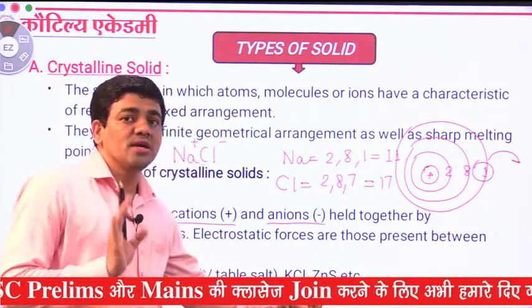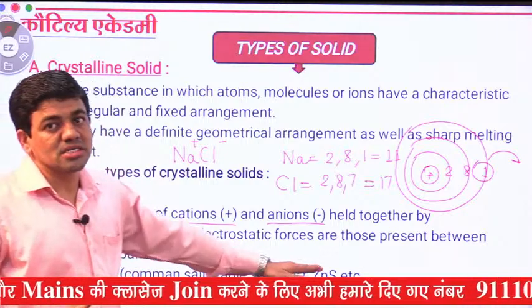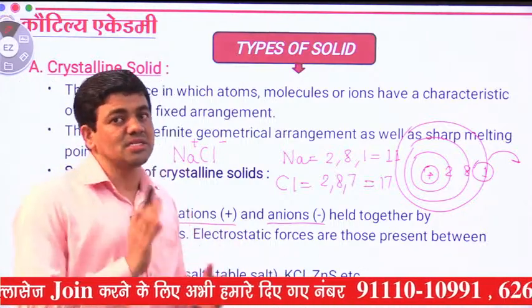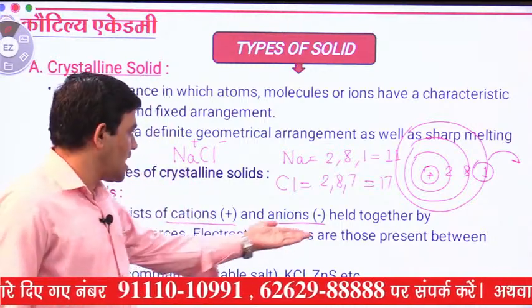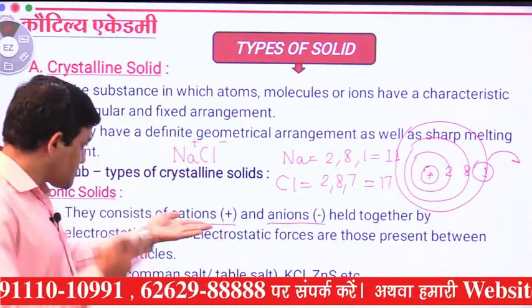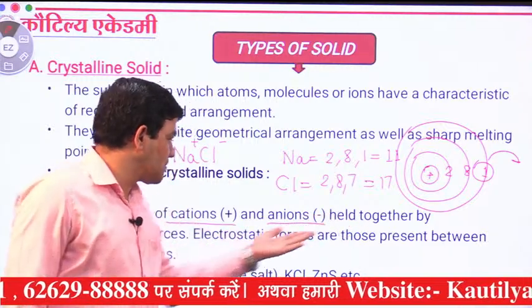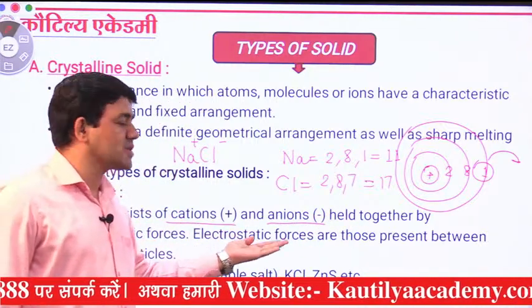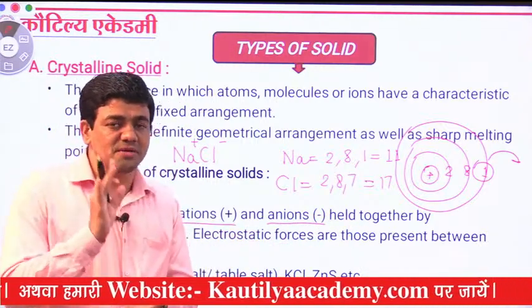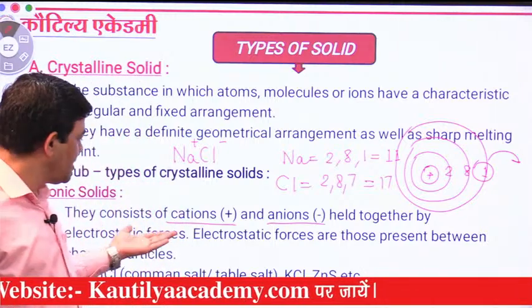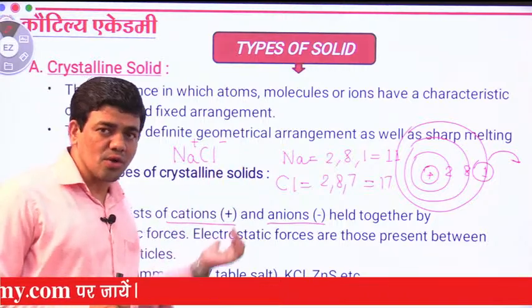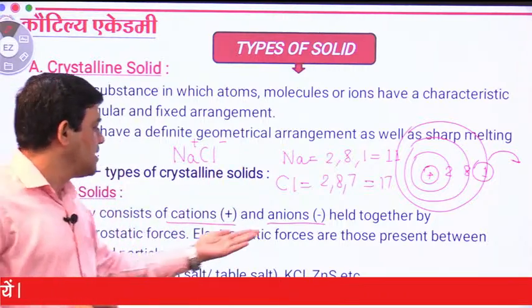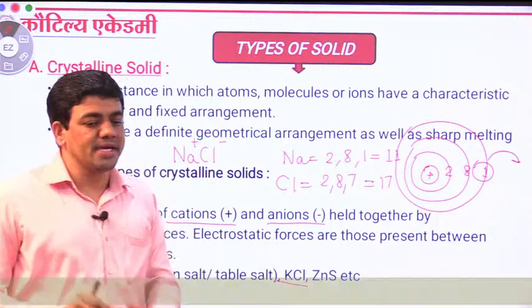Zinc sulfide: zinc carries positive charge, sulfur carries negative charge. So here they are held together by electrostatic force. Electrostatic force means what? That is present between oppositely charged particles. So here we have taken examples related to common salt, that is NaCl, KCl, zinc sulfide, etc.